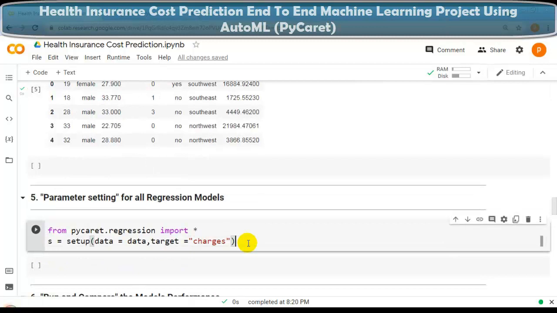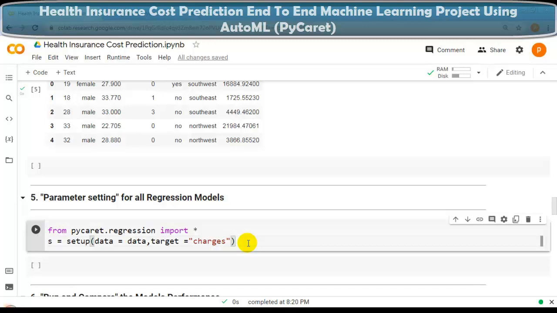Please remember, in PyCaret, setup is the first and only mandatory step to start any machine learning project. The setup function automatically performs missing value imputation and categorical encoding. By default, the mean value is used for imputation of numerical features, and the most frequent value, called the mode, is used for categorical features. But as per our requirement, we can change this.